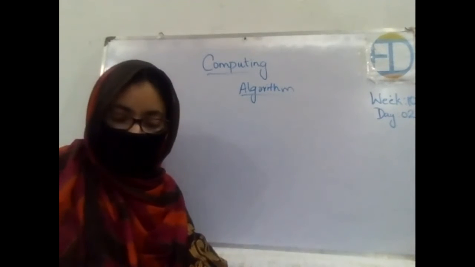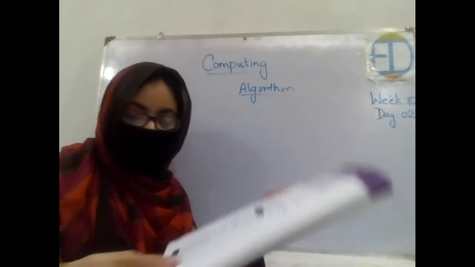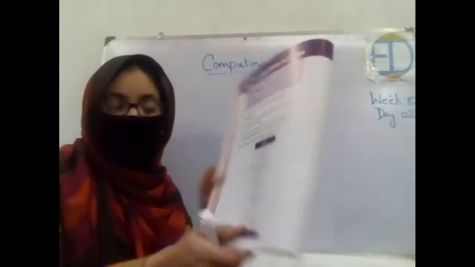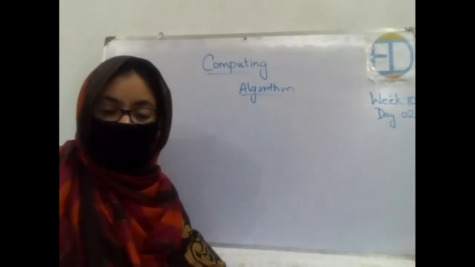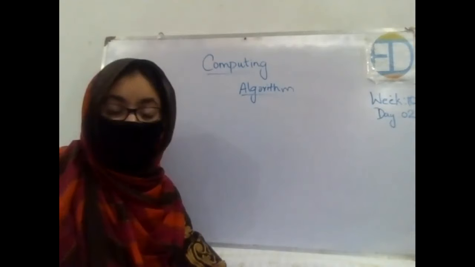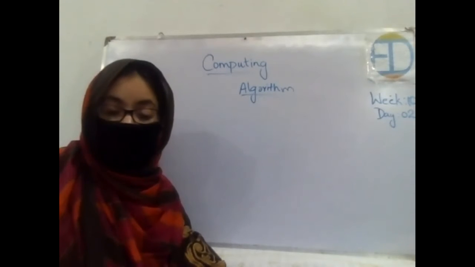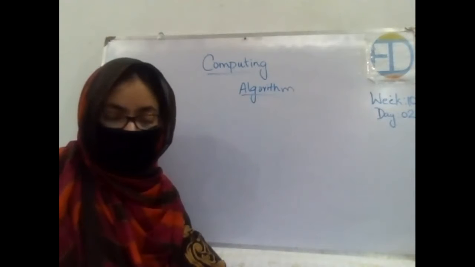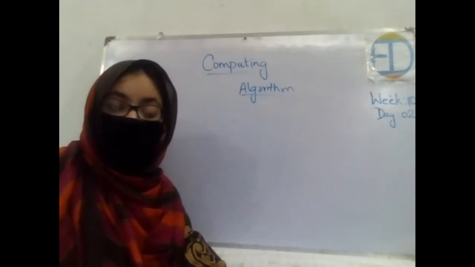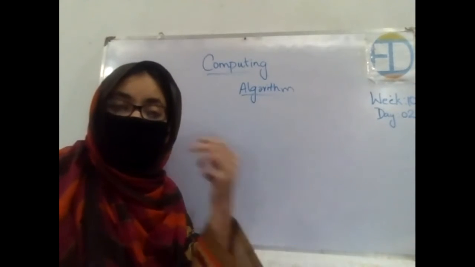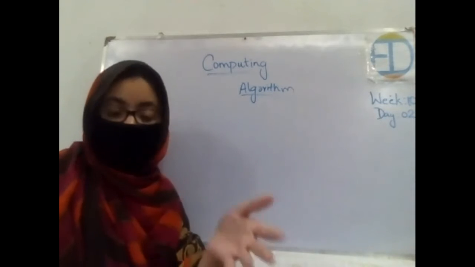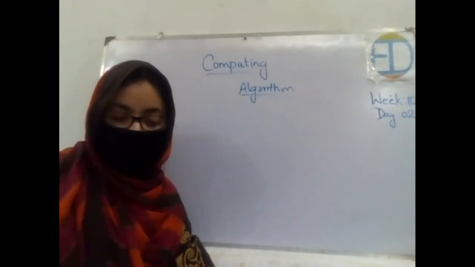Okay. So I want all of you to open your book, page number 42. The topic is an algorithm is a plan. A plan that tells you how to do a task is called an algorithm. First, they have defined it for you that a plan that tells you how to do a task is called an algorithm. The algorithm must include all the actions, whatever the actions are. The actions must be in the right order.